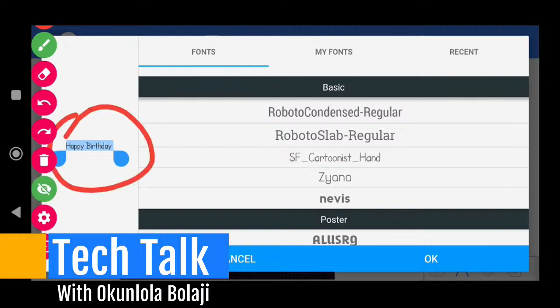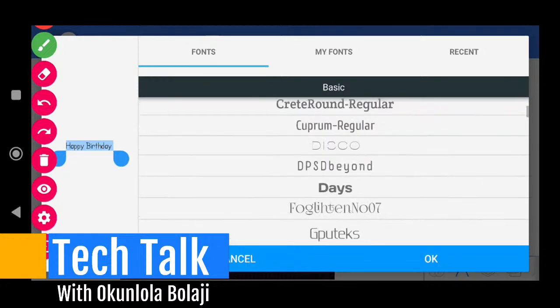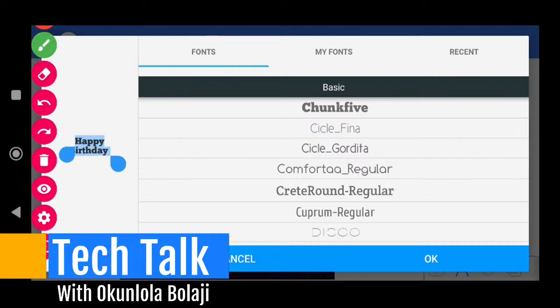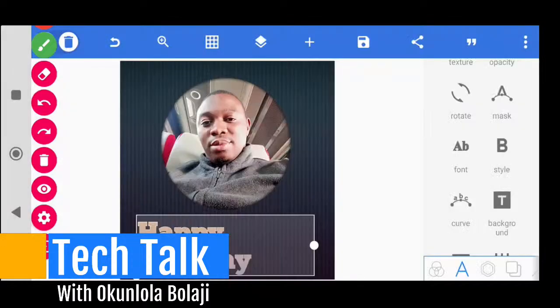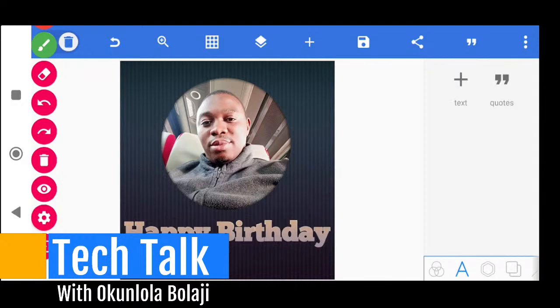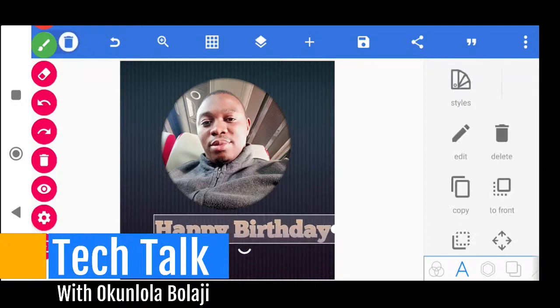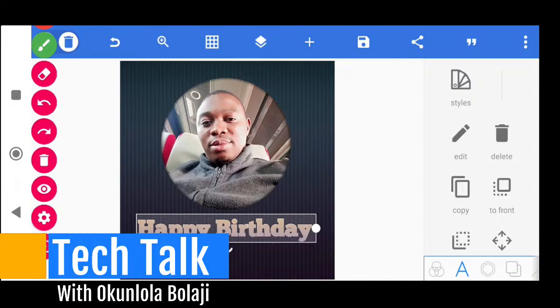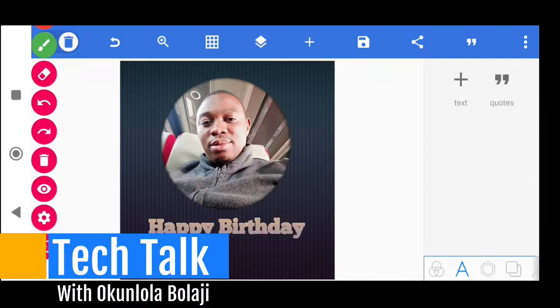Are we together? Okay, so because of this, let me look for something, I don't know, something like this, and you can use the default one or something like this. Okay, this is okay. I see I have something like this. Now you can reduce this font by clicking on the edge. I'm clicking on the edge. Are we together? So this is just clicking on the edge, and voila, we are good to go.